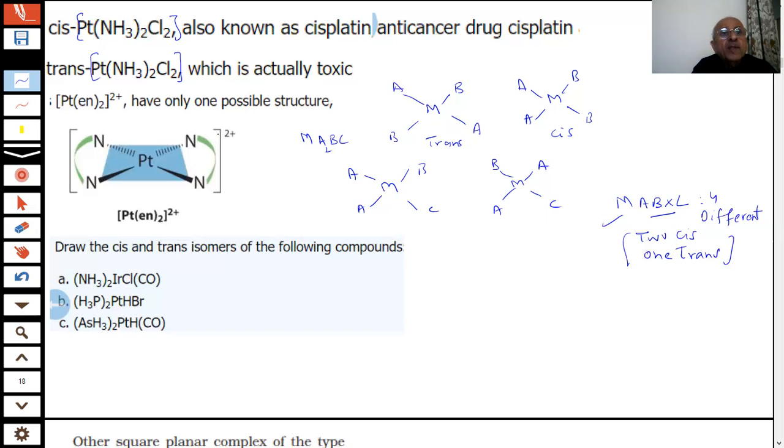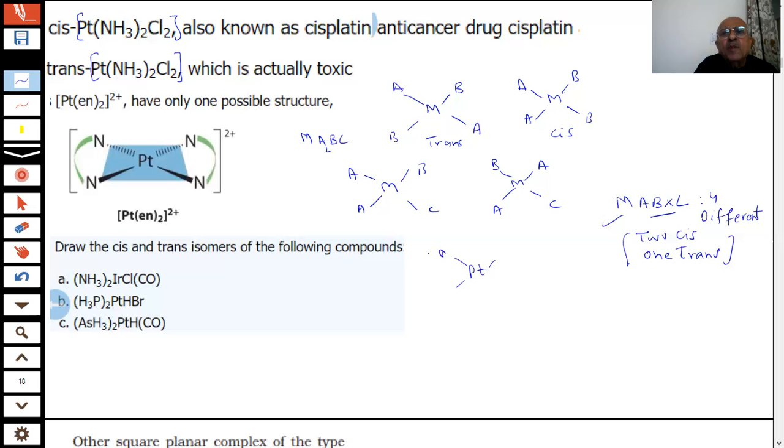So here, in the case of ethylene diamine, students, Pt. These isomers we can easily write, no problem in this. You have two NH3 and two Cl. You can easily write the cis and trans of this. This is important.